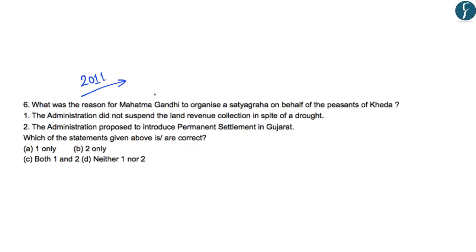The question was, what was the reason for Mahatma Gandhi to organize a satyagraha on behalf of the peasants of Khera? First, the administration did not suspend the land revenue collection in spite of a drought. Yes, this statement is correct. Second, the administration proposed to introduce permanent settlement in Gujarat. No, this statement is incorrect. So here A is our correct answer.